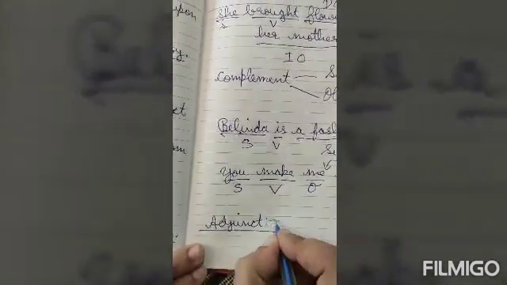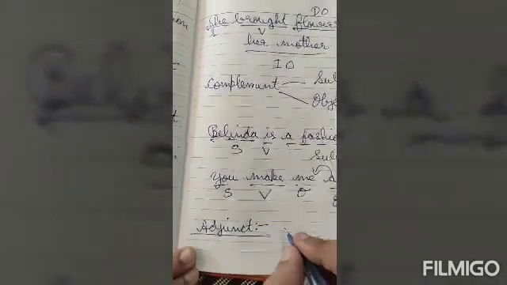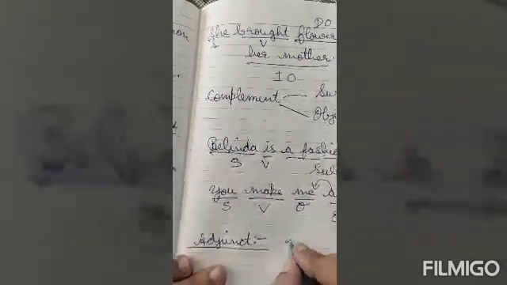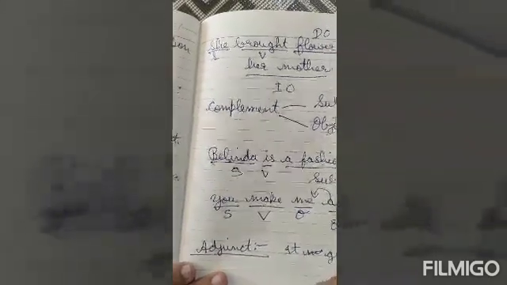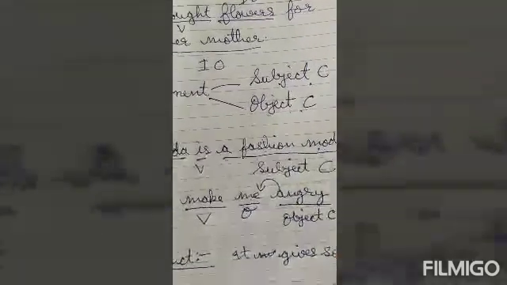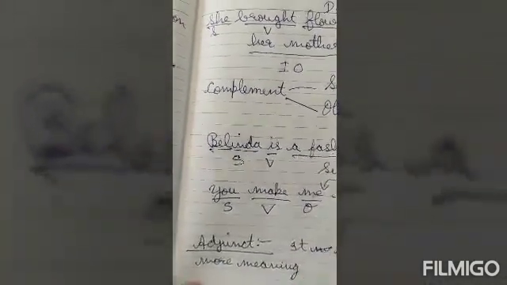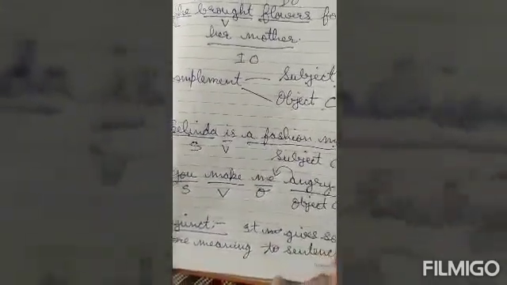Adjunct is that part of sentence which gives some more meaning to sentence, but if we remove it, there will be no loss to the sentence.